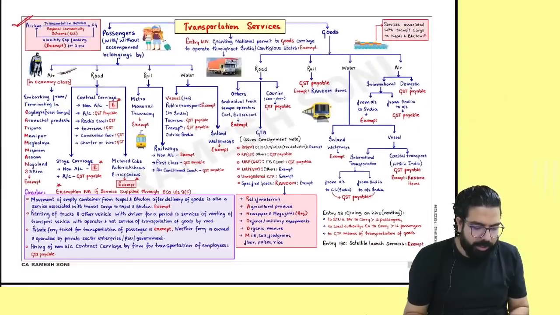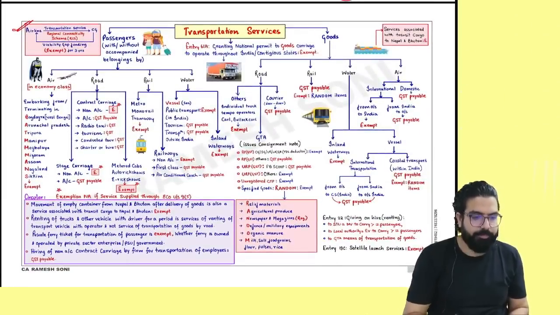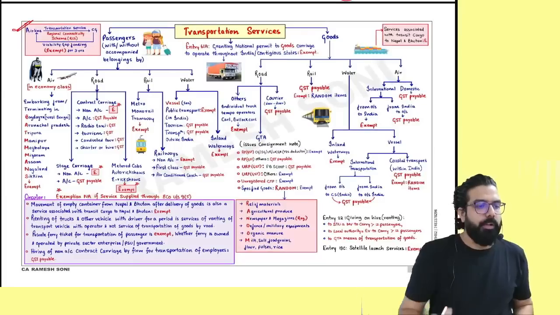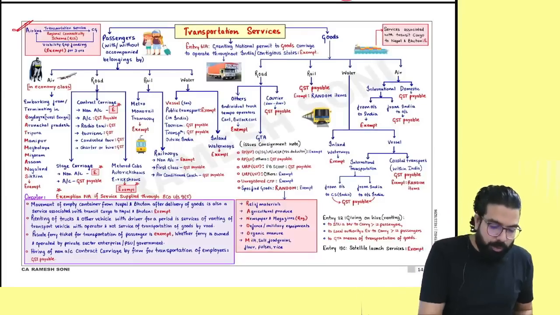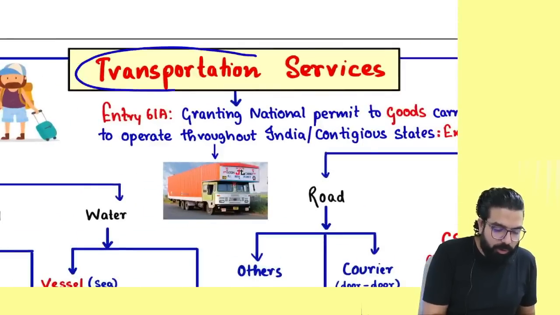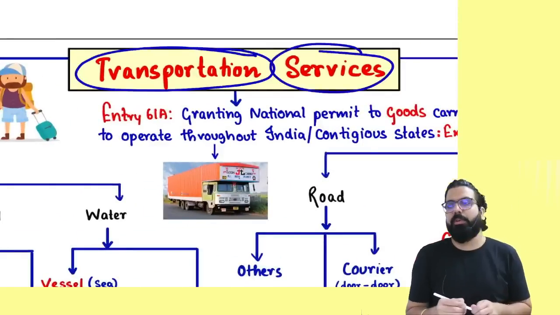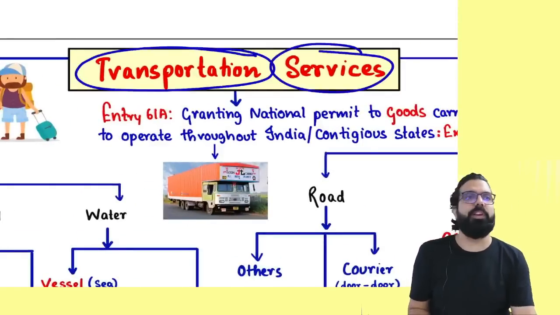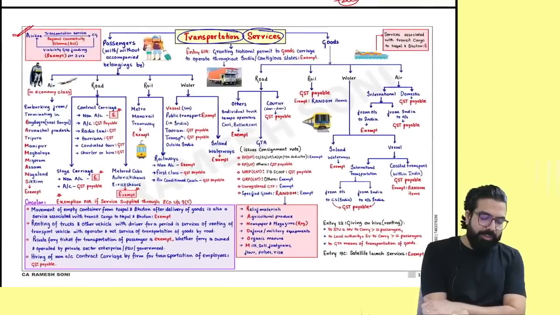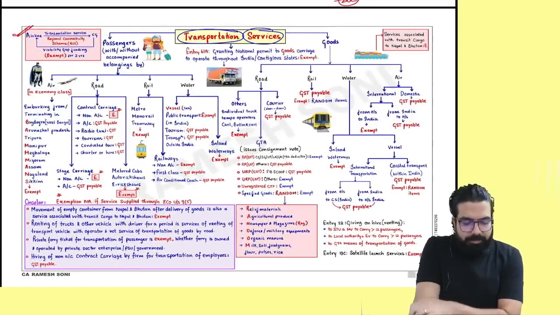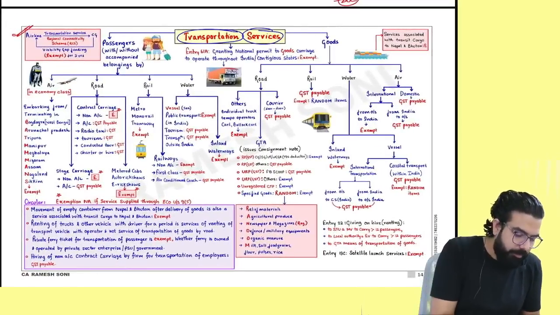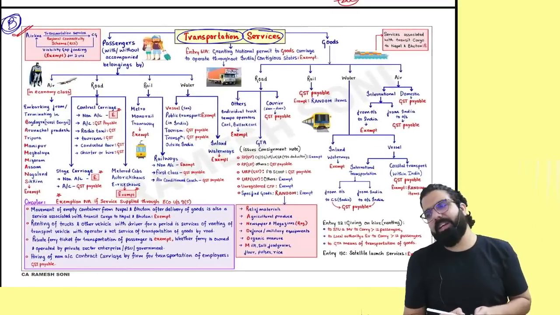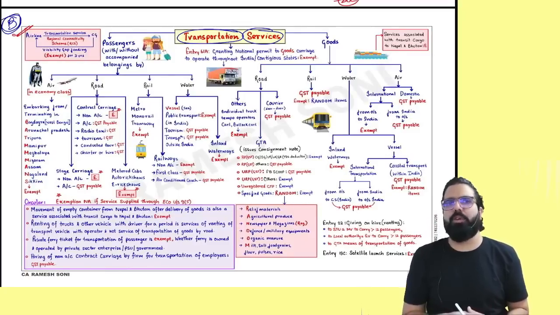Please come to the next chart, everyone. Now the next service which we are going to talk about is transportation service. Everyone, please come to your chart book, transportation services. Sir, what kind of a chart is it? In my opinion, B graded. They might ask a question from this, they might not ask a question from this.